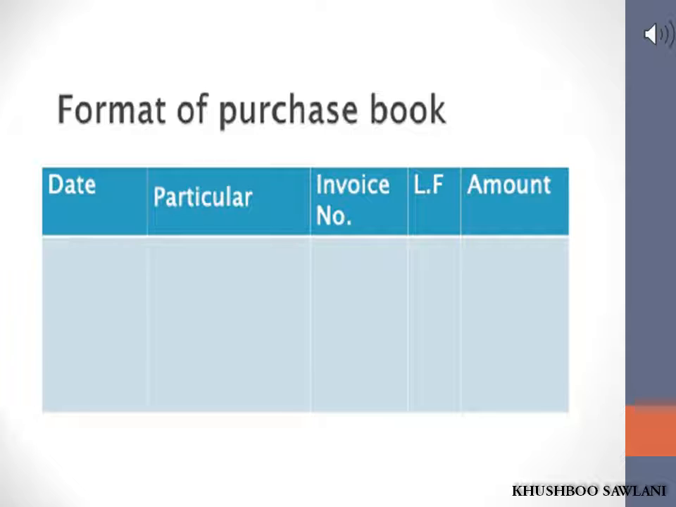Fourth, ledger folio number. The page number of the ledger on which the amount is credited in the account of the concerned supplier is recorded in this column. Lastly, amount. The amount of net purchase arrived at after deducting trade discount is recorded in this column. Besides, expenses paid by the supplier on behalf of the purchaser are also included, which are recorded in journal proper.